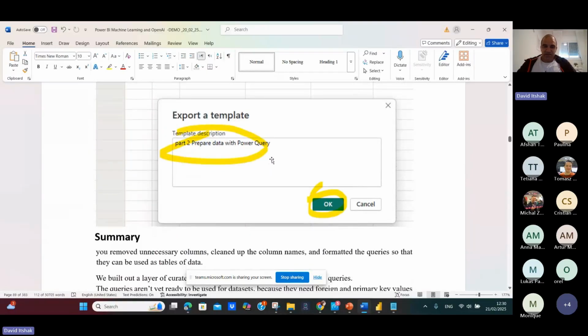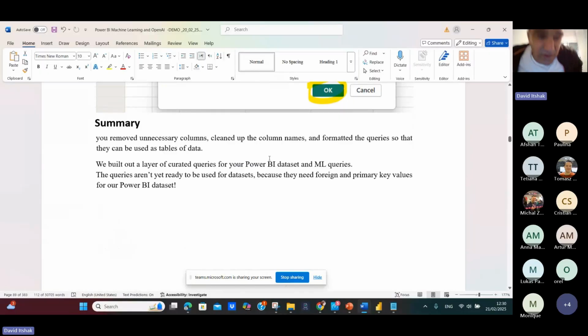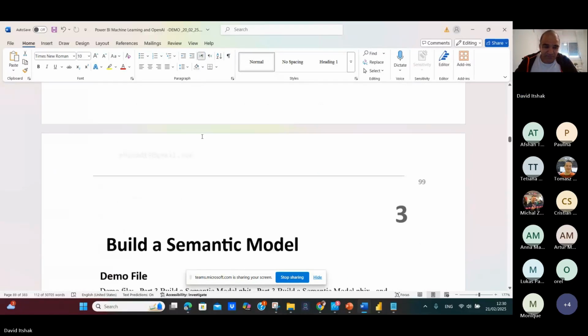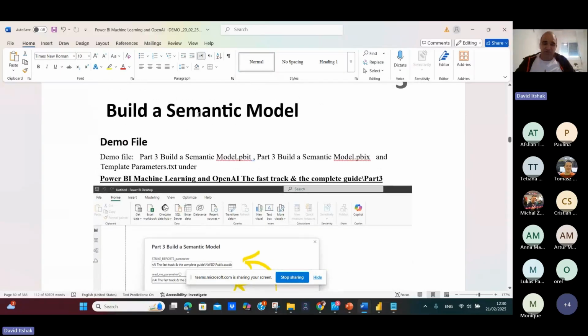So we finished our second part. Remove the unnecessary columns, clean up the column names, and format the query so that you can use it as a table of data. We built the layer of queries for your Power BI dataset and ML queries. The queries aren't yet ready to be used in the dataset because they need foreign key and primary key values for our BI dataset. So we build our semantic model.